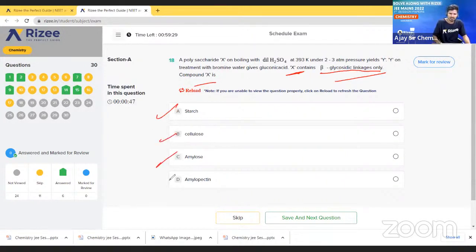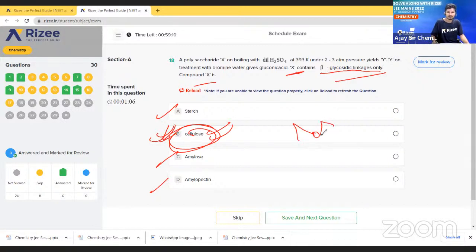Starch, cellulose, amylose or amylopectin? Very simple. In cellulose, beta glycosidic linkages are present. If you see the structure of cellulose in NCERT, you can get the answer. Like this structure is present in between, not this one. The 1,4 position. Okay, so let us go to the next question.